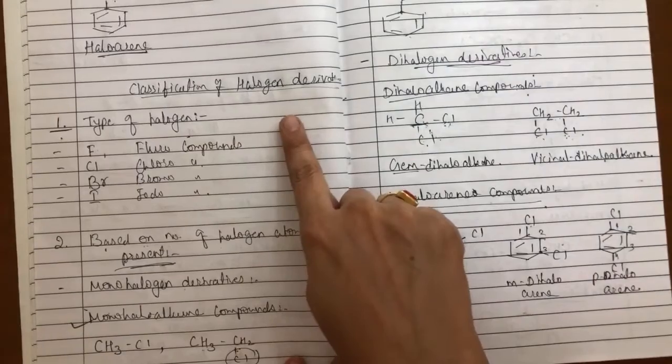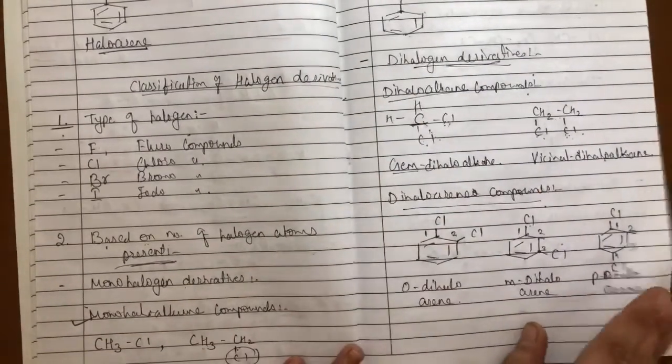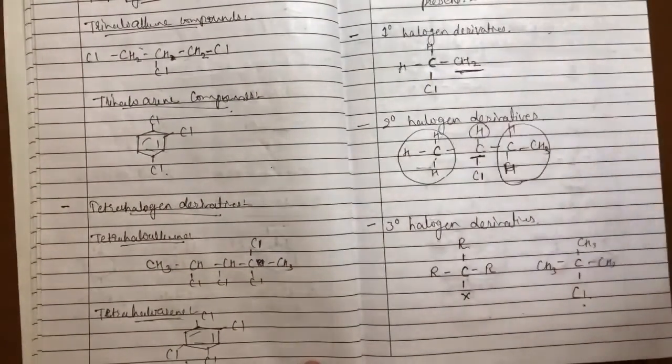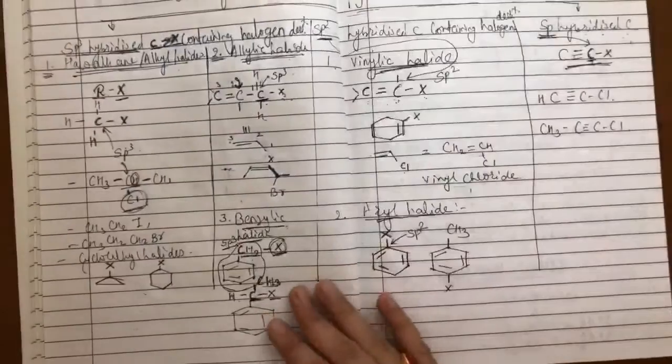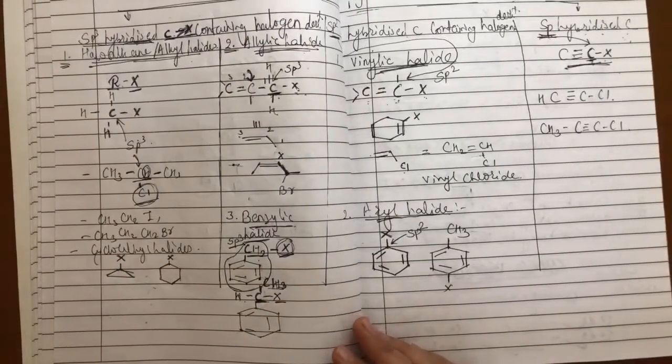Now if we see the classification, we can classify halogen derivatives on different bases. First is based on the type of halogen present, second based on the number of halogen atoms present, third based on the nature of the carbon atom present, and even fourth based on the hybridization of the carbon atom.